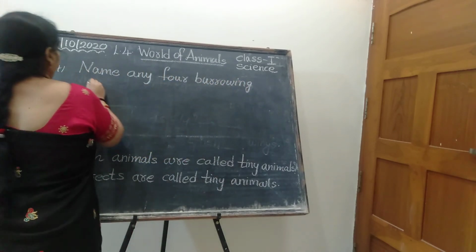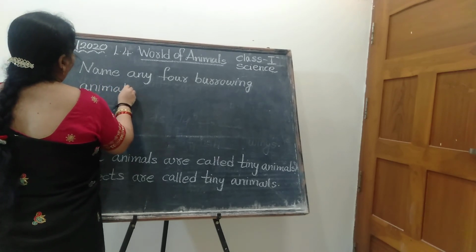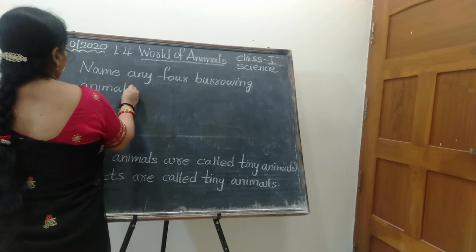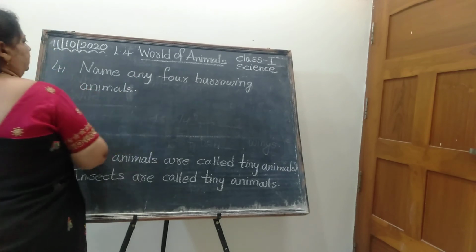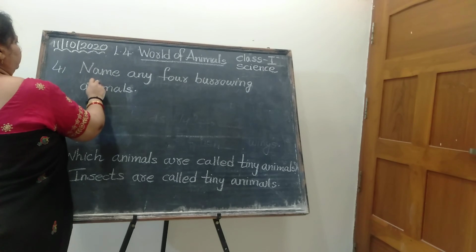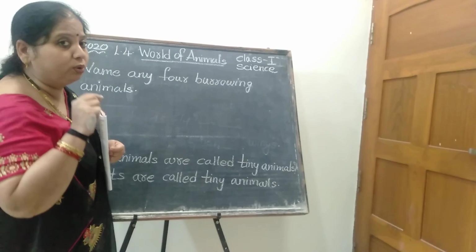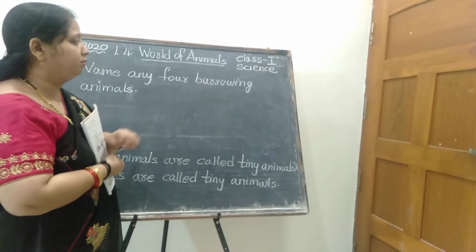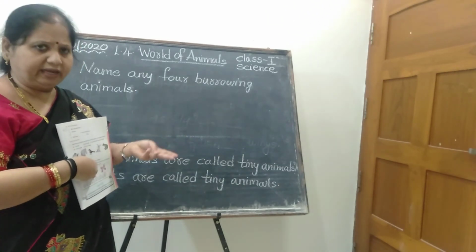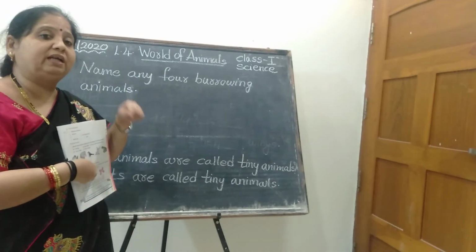Okay. Burrowing animals. Yes. What is this, children? Do you understand what are the burrowing animals? Do you remember? Yes or no, children? If it is yes, okay. If it is no, once again I will help you to say this. What is the meaning of burrowing animals? Nothing but they dig the ground. They make the hole in the ground. So those animals are called what? Burrowing animals. It might be a like rabbit, snake, mouse, isn't it? So many some animals are there which they will dig the ground.